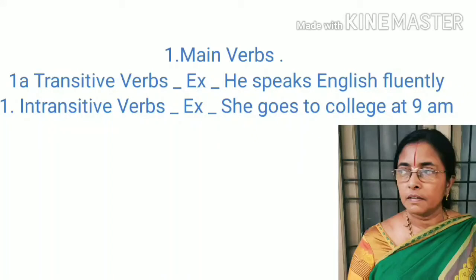Such verbs are called intransitive verbs. In case of intransitive verbs, we cannot construct passive voice. Only in transitive verbs passive voice is possible, but in case of intransitive verbs, passive voice is not possible.